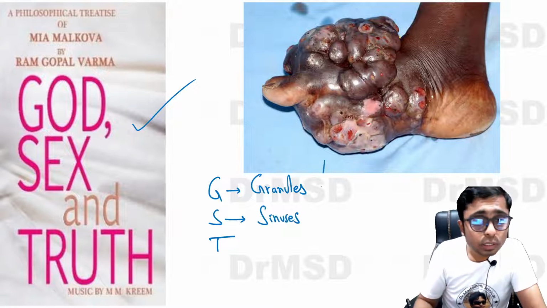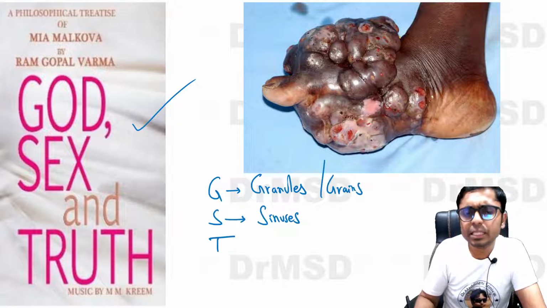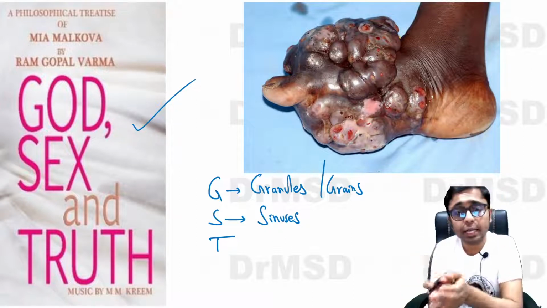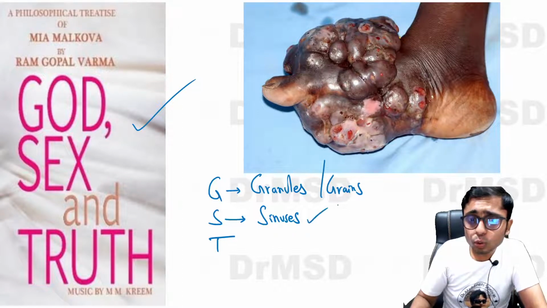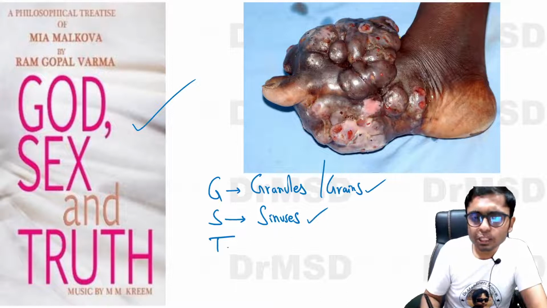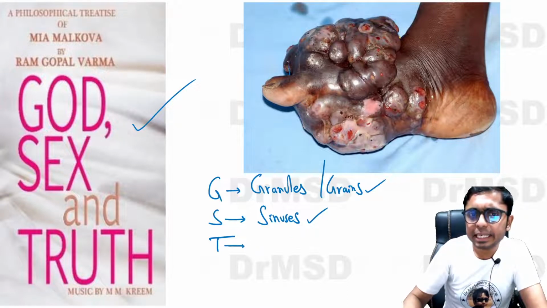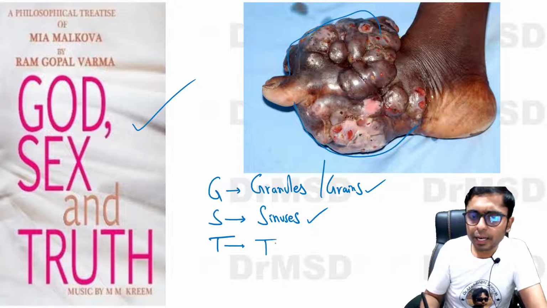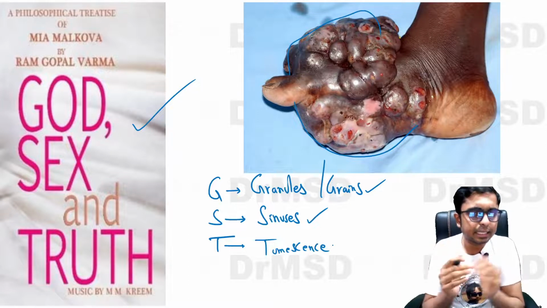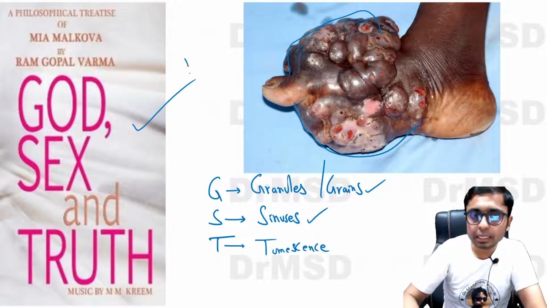The granules, which are also called grains, are basically nothing but the colonies of these microorganisms which will be thrown out of the skin through these sinuses. And what is T? T is tumescence. Finally, what you are able to see is a swelling. A very posh word which is used for swelling is tumescence. So GST, these are the features of mycetoma.